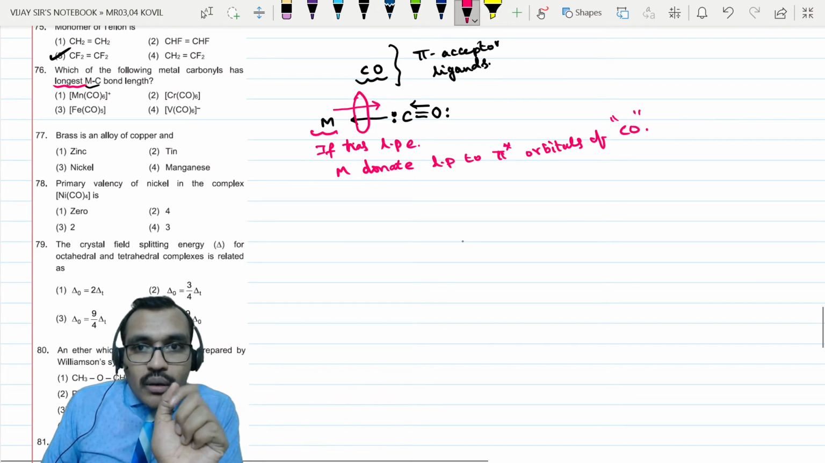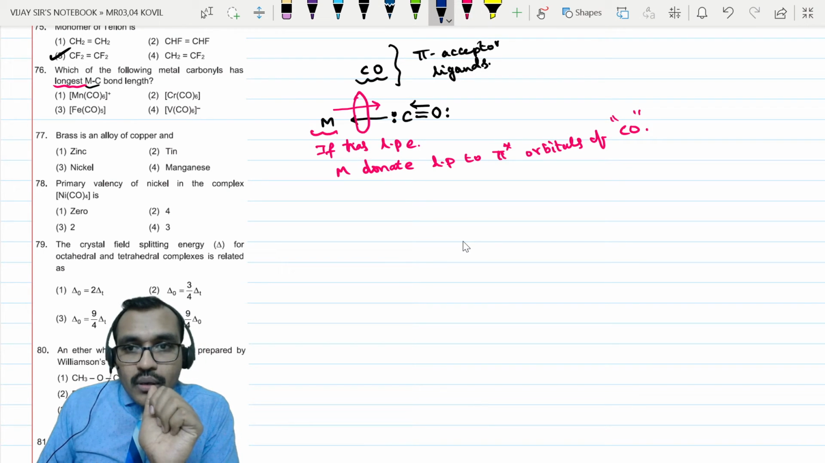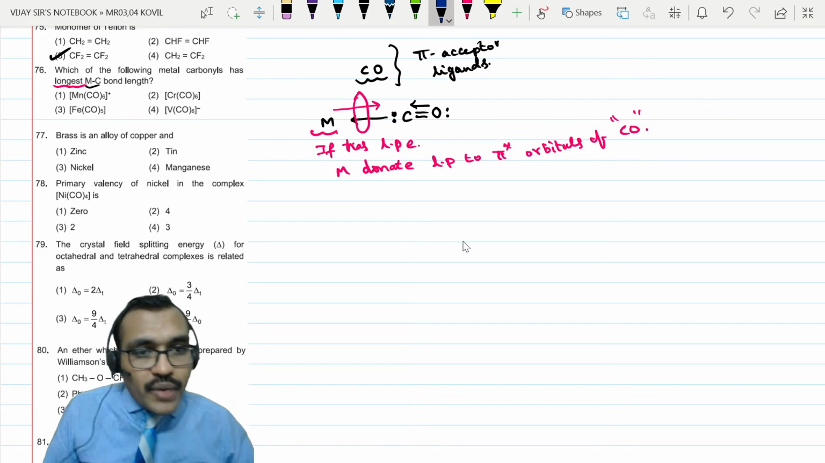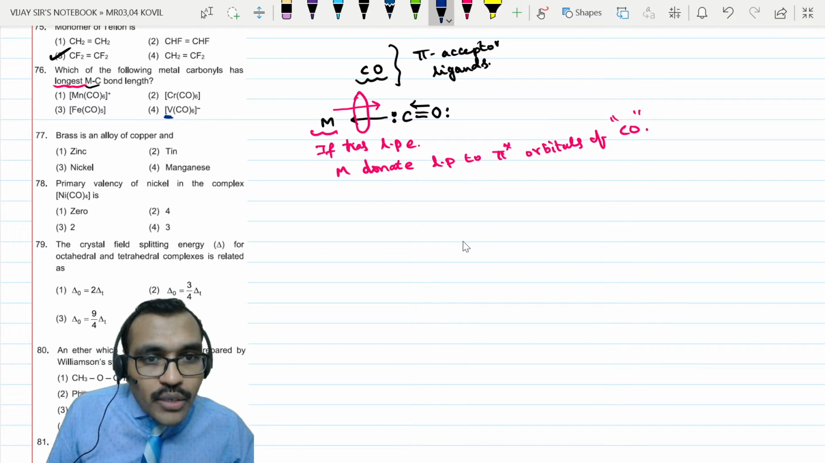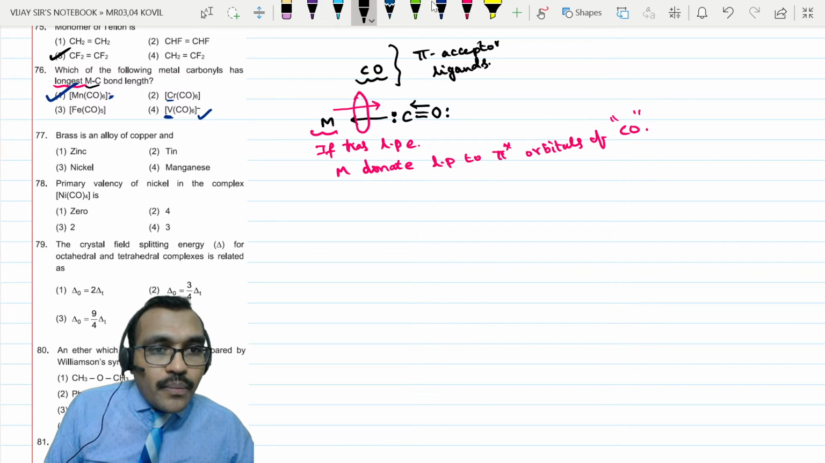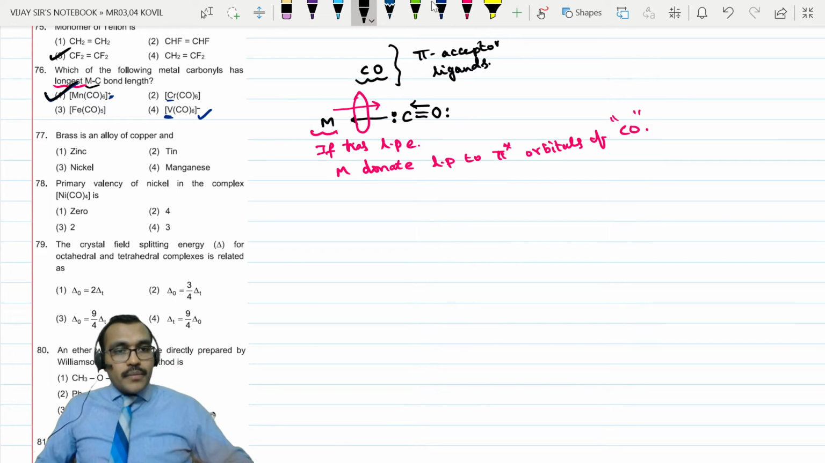Therefore, they are asking about the metal with poor donating ability. That means fewer unpaired electrons, fewer lone pairs of electrons. If it has a negative charge, it is a good donor. If it has a positive charge, it cannot donate. If it cannot donate, the M-C bond length will be long.